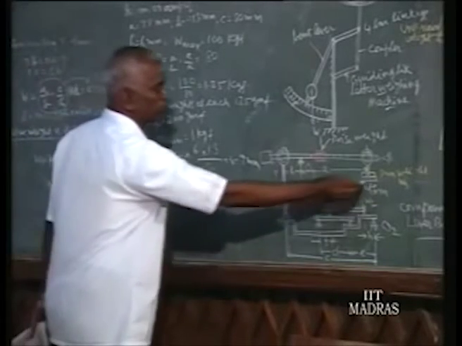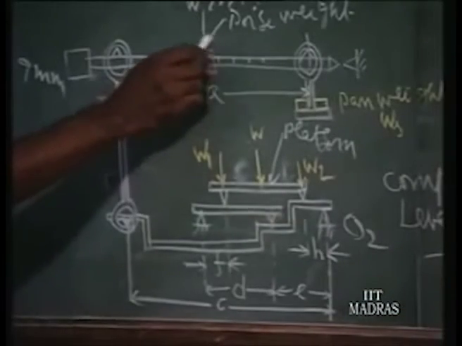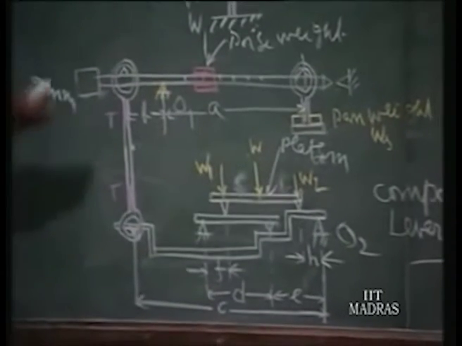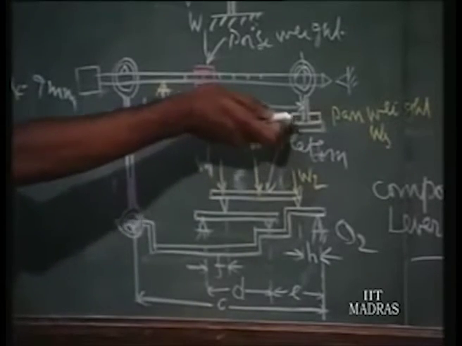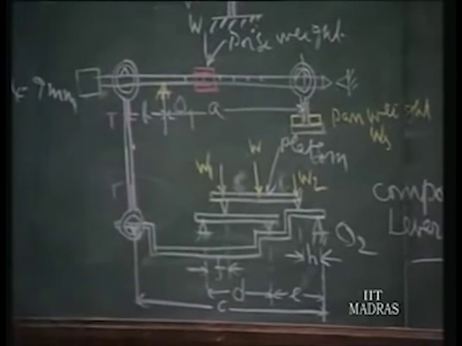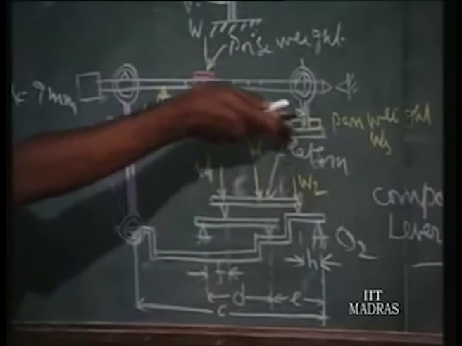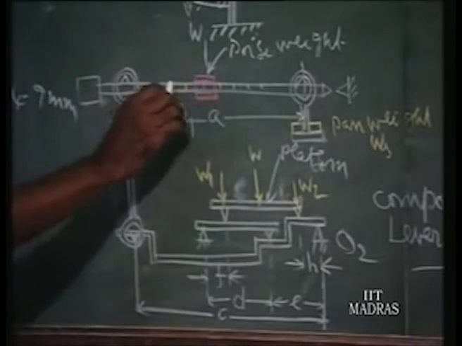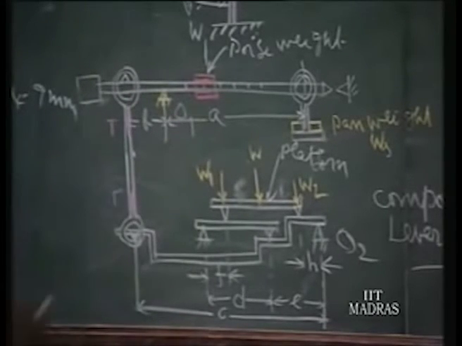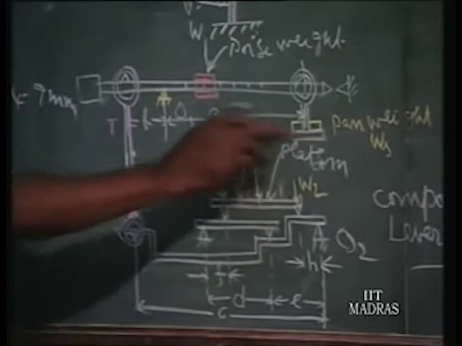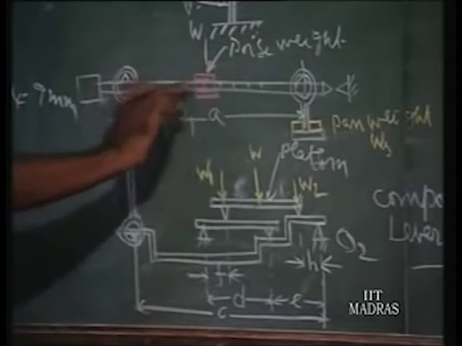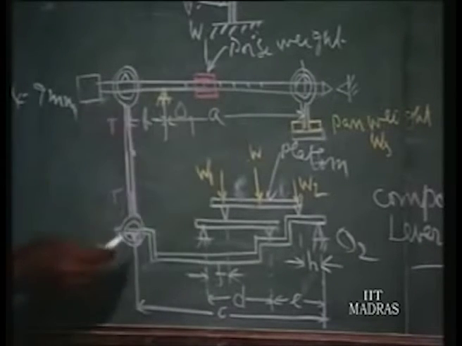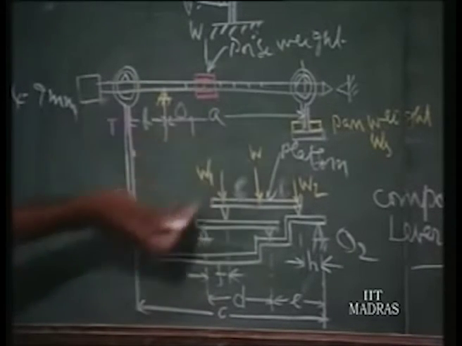So that is the pan weight. But how is the poise weight decided, and how is it made use of? Normally, a pan weight is added for every 100 kilogram. Suppose the capacity is 1000. For every 100 kilogram, we add one pan weight, and in between, say 100 to 200, we have to move the poise weight. That is how the measurement is made using this compound balance. Between the pan weights, to that extent we move the poise weight. How the poise weight and pan weight are decided, we see in an example here.